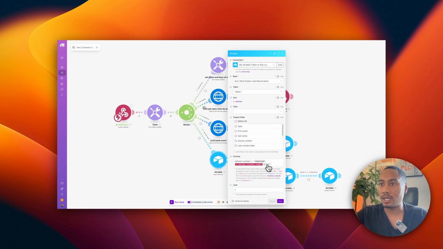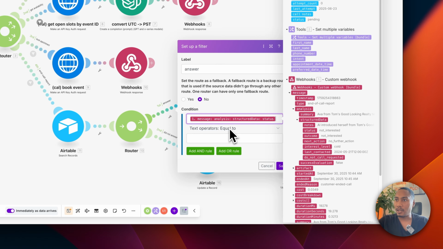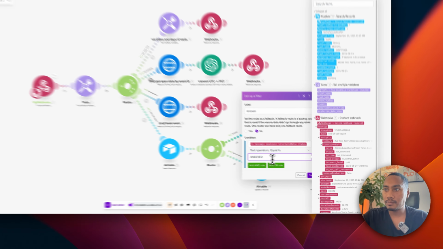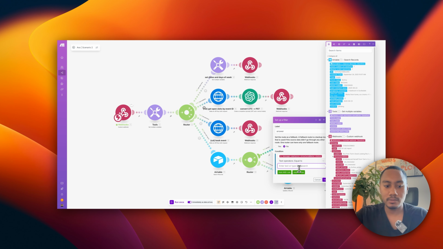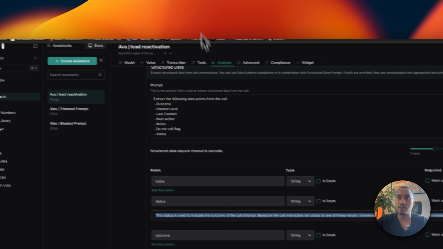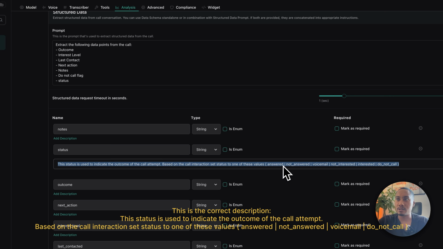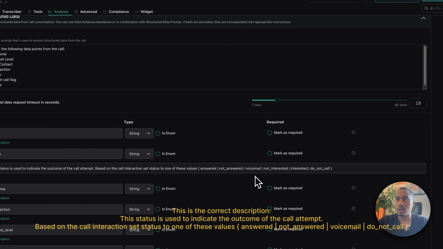And then also right here, we want to add in the status so that we can filter. So we're going to go to the analysis, structured data, and status. If the status is equal to answered, again, this needs to be exactly the same as how we have it in Vapi. So let's go to here. So we have answered, not answered, voicemail. Okay. I'm just going to copy these two because we're going to need these.